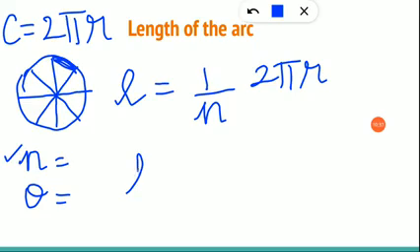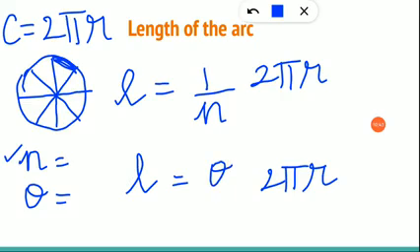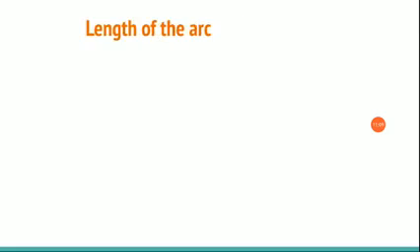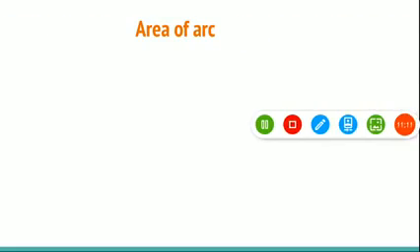Suppose the value of angle is given. So what will we do now? The same 2 pi r will be there, but instead of 1 by n, we will use theta by 360 degrees. Suppose they are telling you the circle is divided into 45-degree quadrants. Then you have to substitute theta as 45, and then the radius value will be given. You have to substitute and find the answer. Clear, children?